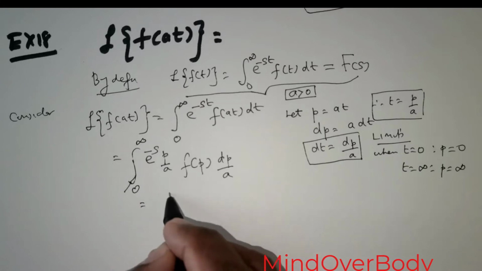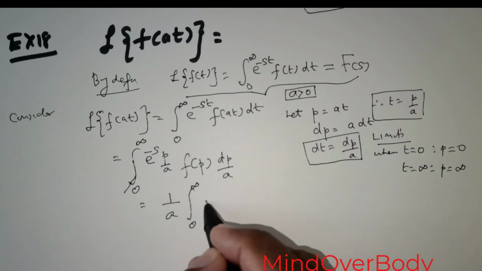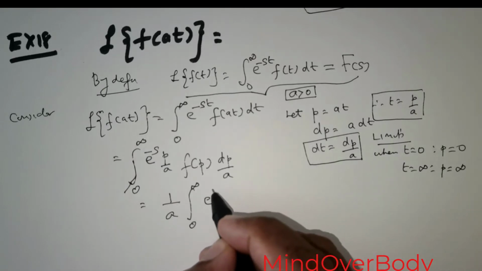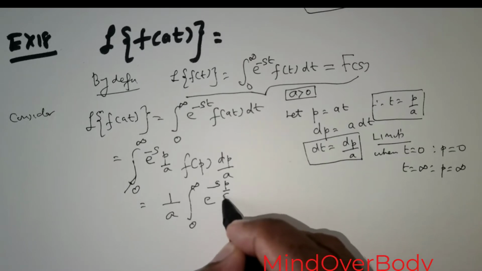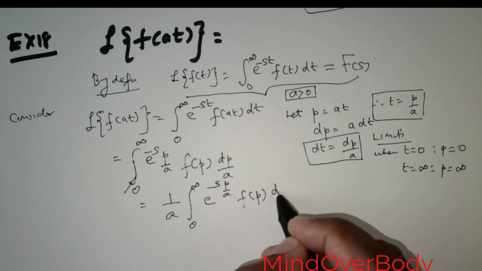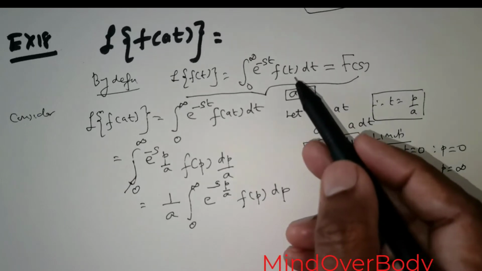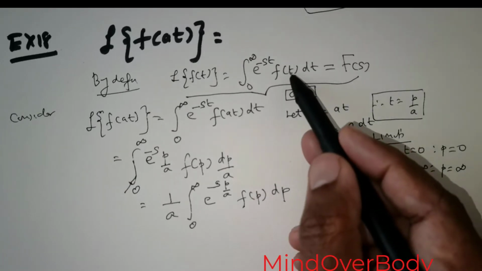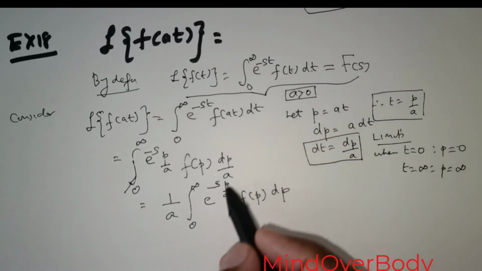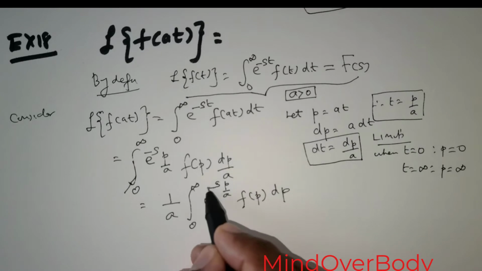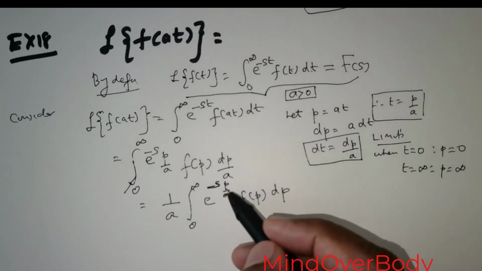Now a is a constant, so you take that out, so it's going to be 1 over a. Integration is from 0 to infinity e raised to the power of negative s p over a f of p times dp. So this is what we have got. Now clearly if you were to compare here with the original definition, I've got a p here instead of t, but the only situation that I've got here is I've got a negative s times p over a. I got to have a t. In other words, I got to have a p alone here.